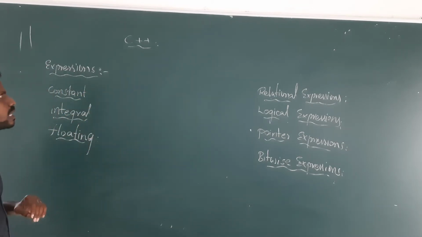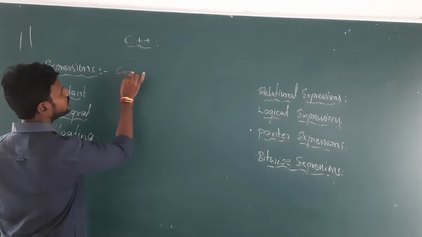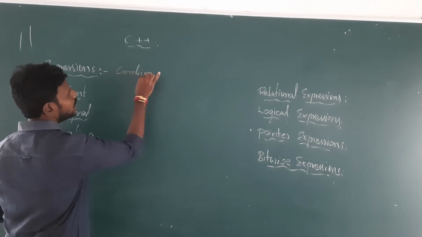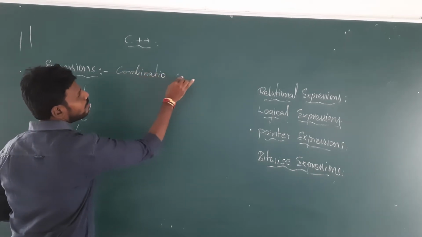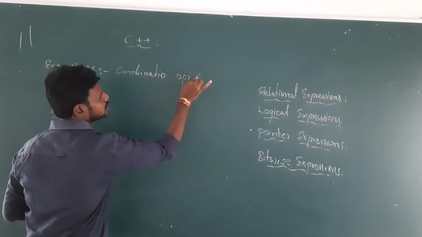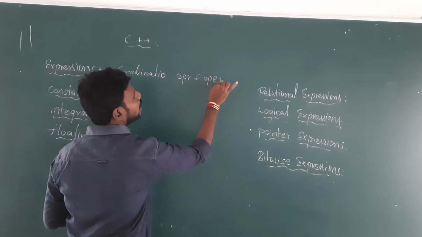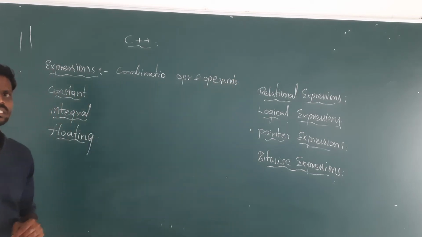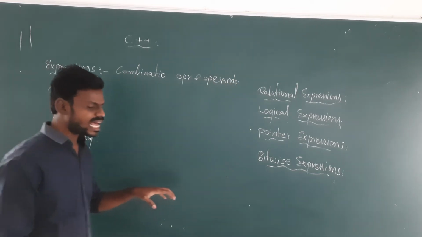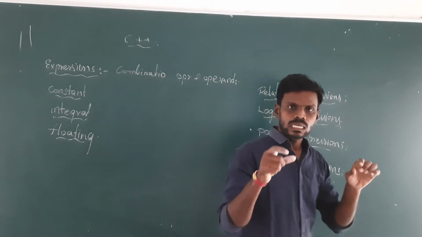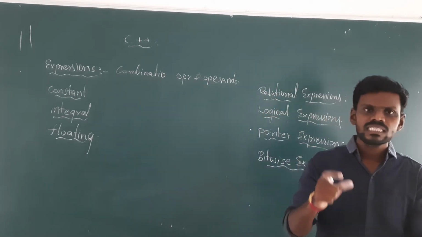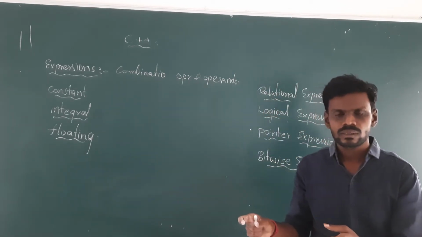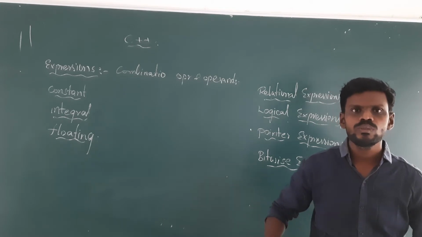Expressions are nothing but the combination of operators and operands. What do you mean by this? Expressions are the combination of operators and operands so that they produce some value.